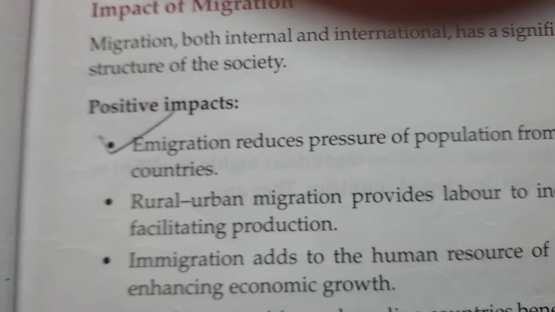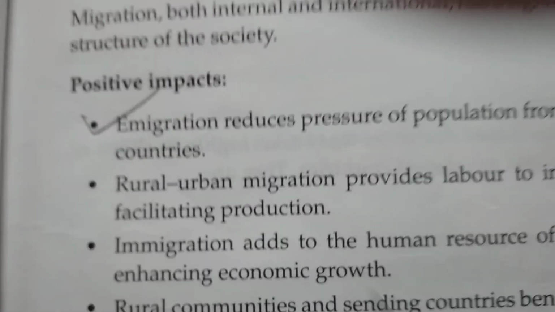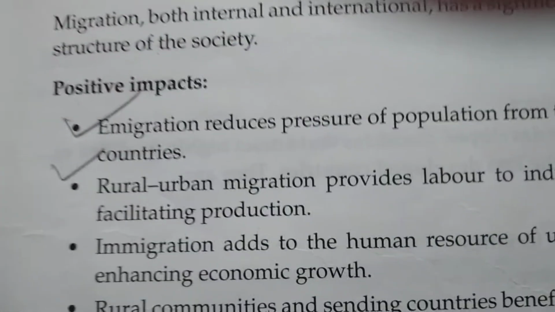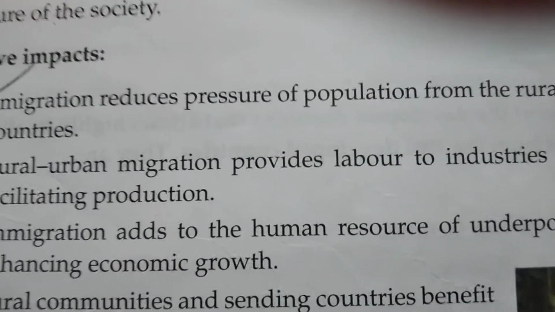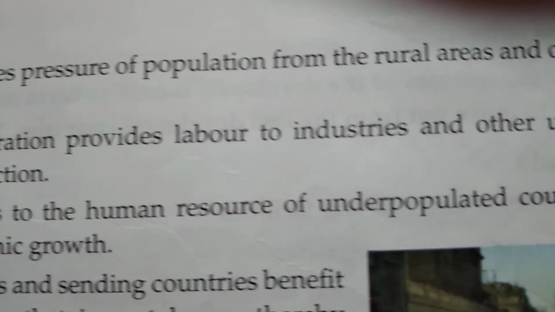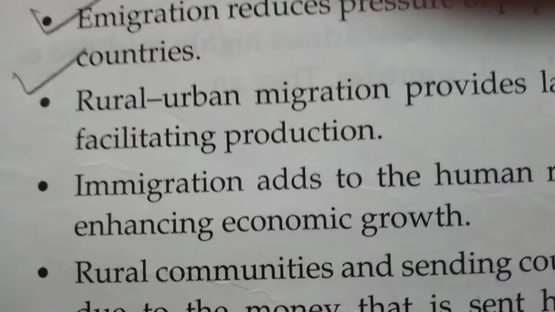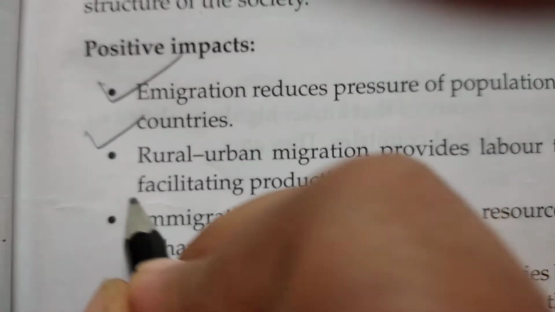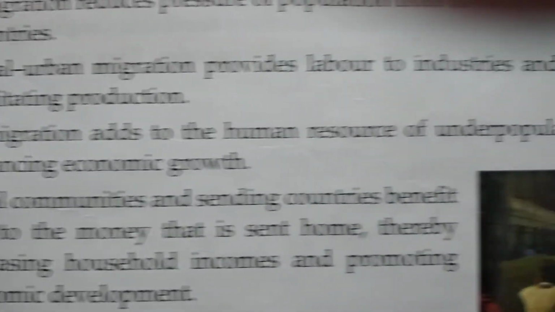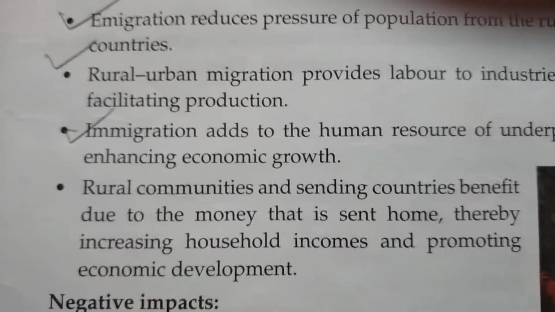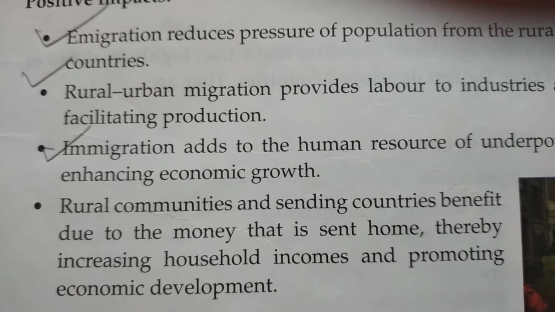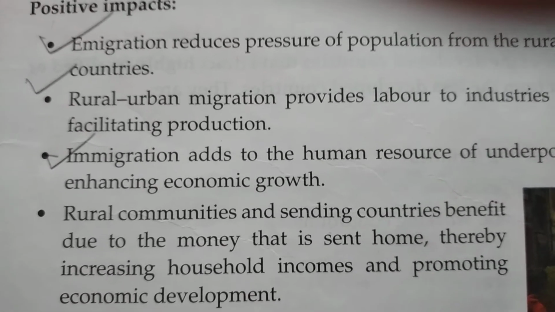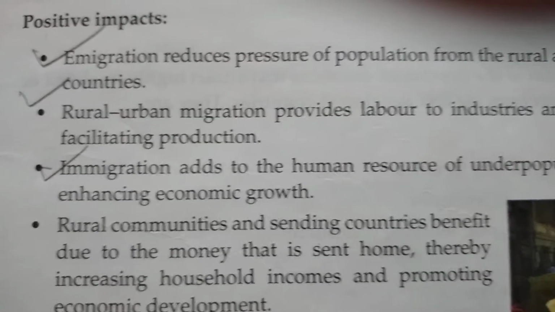and overpopulated countries. Next one, rural urban migration provides labor to industries and other urban services, facilitating production. The third one, immigration adds to human resource of underpopulated countries, thereby enhancing economic growth. So these 3 points we will write for this answer.